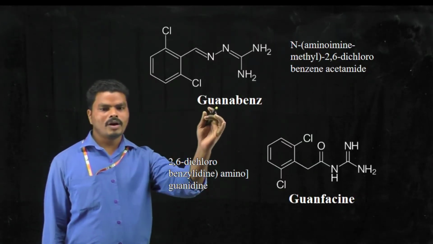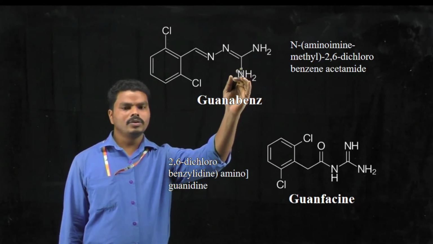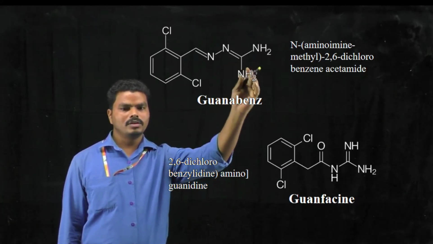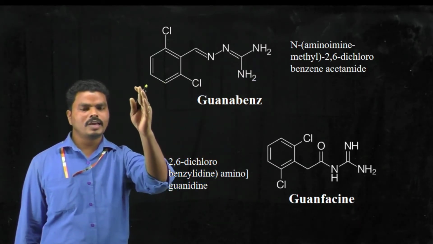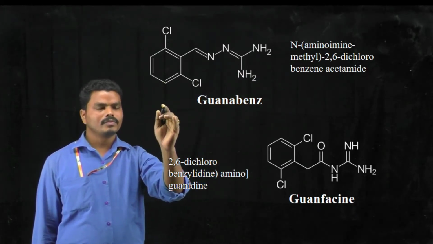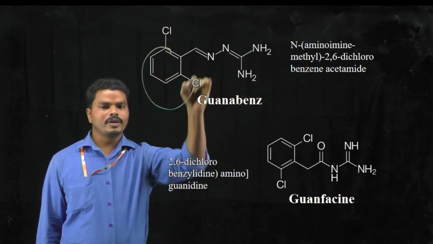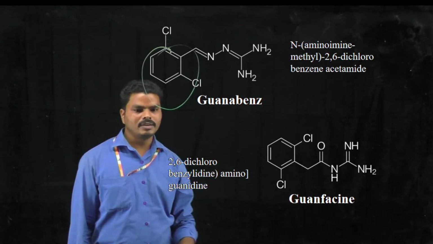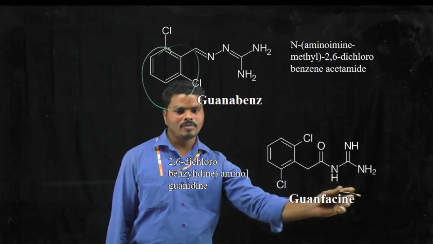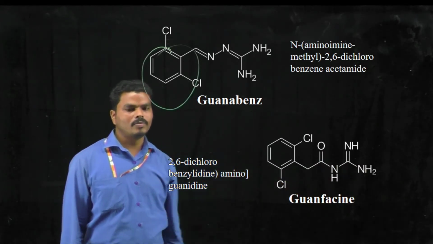And in case of guanabenz, it consists of a guanine molecule, so that means triamine groups, and this guanine molecule is attached to the dichlorophenyl through a tertiary amine. In case of guanfacine, it consists of a guanine molecule, which is attached to the dichlorophenyl through a carbonyl group.